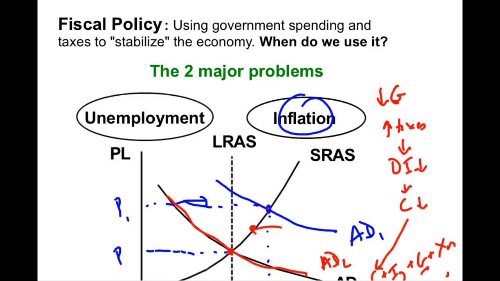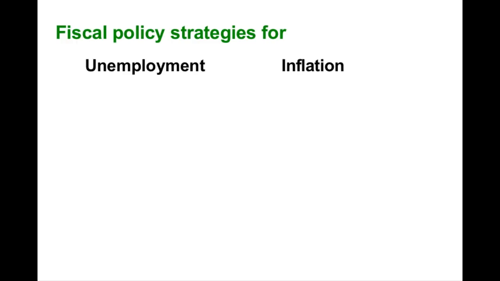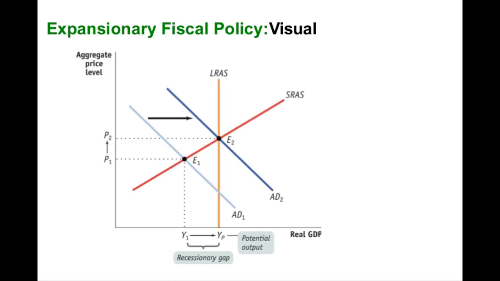So to summarize, what are the strategies that we can use to deal with unemployment and inflation? Well, pretty straightforward, right? The strategies to deal with unemployment, one is increase government spending, and one is decrease taxes. And again, these are Keynesian fiscal policies. Dealing with inflation, decrease government spending, increase taxes. This part of it's not particularly complicated.